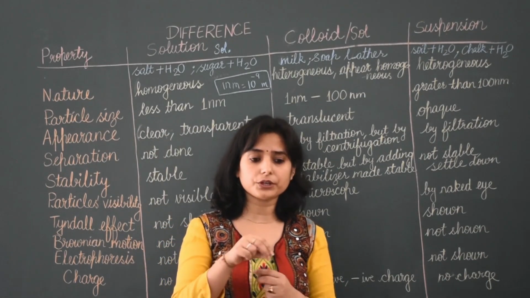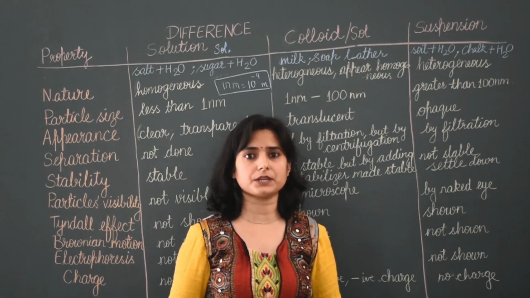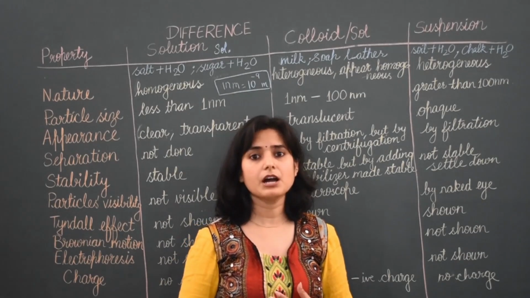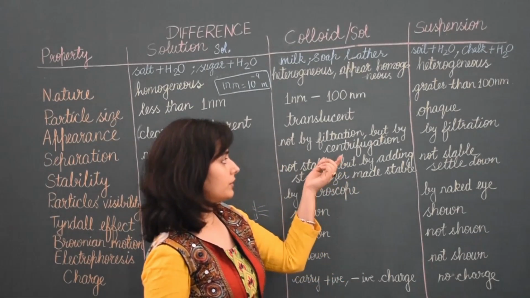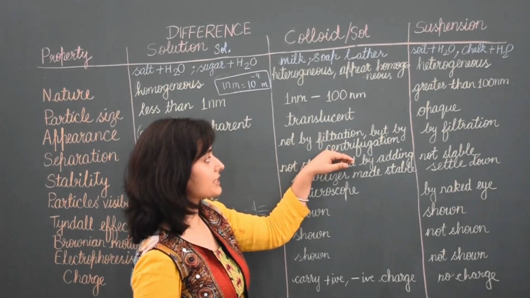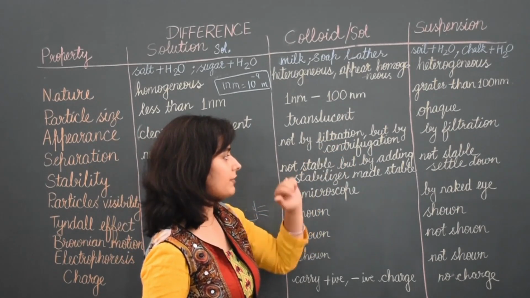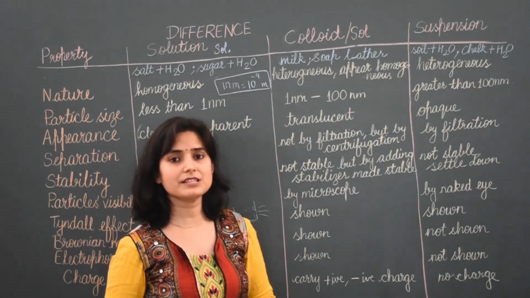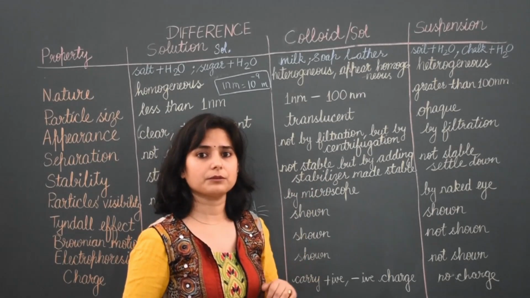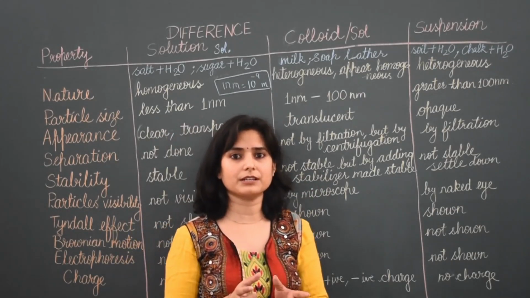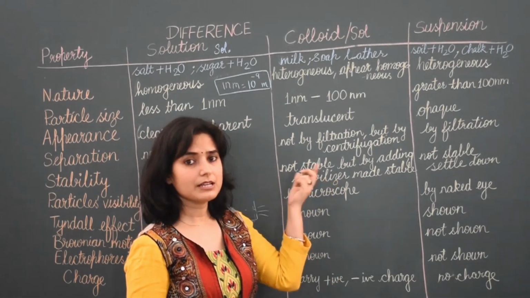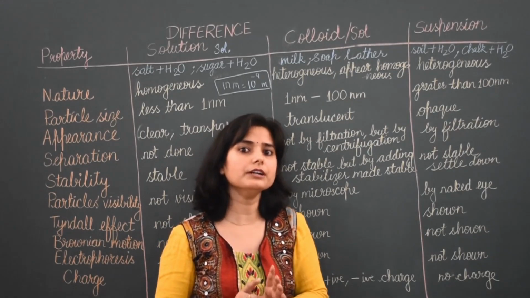In that technique, we rotate the mixture at a high speed. It is done in a washing machine also to separate mud particles from clothes. So in detail we will do it in the next lectures. So colloid can be separated by centrifugation, not by filtration. Next, stability. These are simply not stable. But when we add some chemicals, they are called stabilizers, then they become stable. Stable means then their particles will not move.